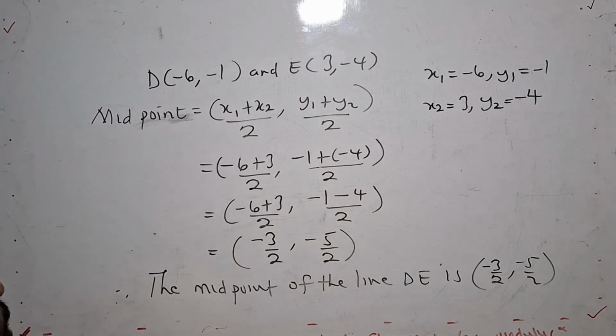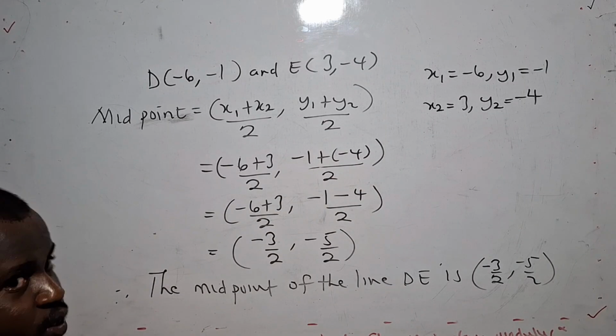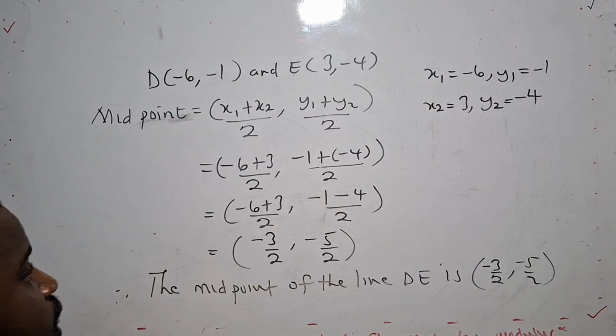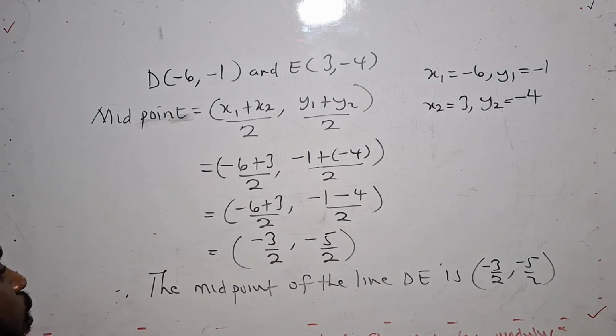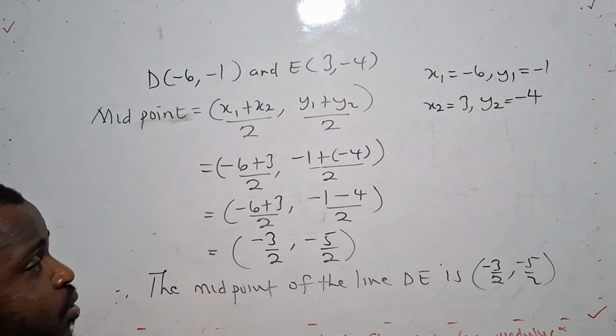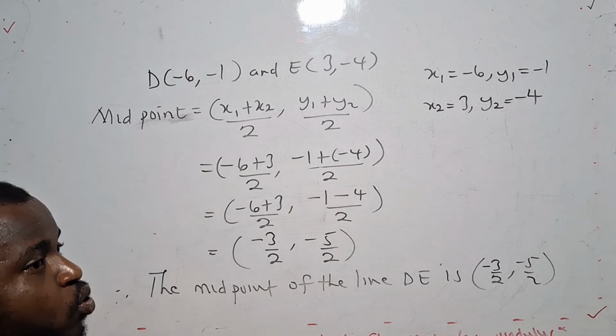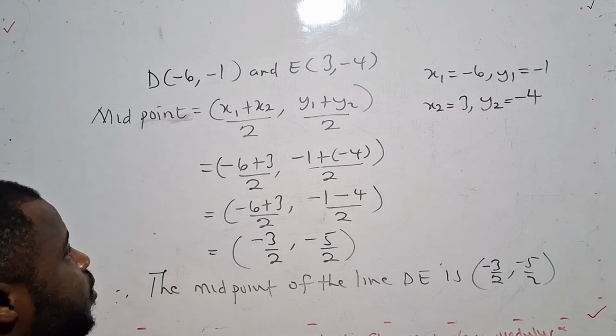So this is how we find the midpoint of this given line. Normally, when it involves negative, you have to be very careful, especially when the positive is meeting the negative. If you are careful about this, everything is not about the calculator. Know how to present your answer. Sometimes when you point the calculator, it just gives you the answer straight. But if you know how the calculator arrives at a certain answer, since mathematics is always marked in steps, we don't need to jump steps and lose marks. So we are quickly taking the next question.